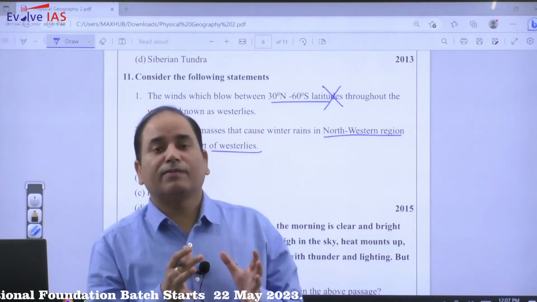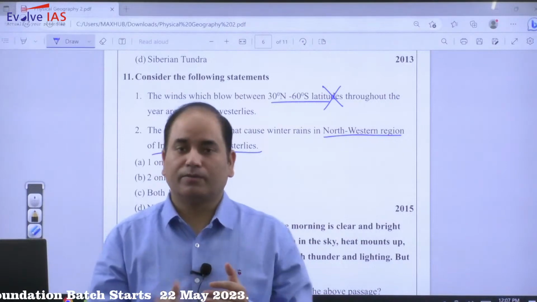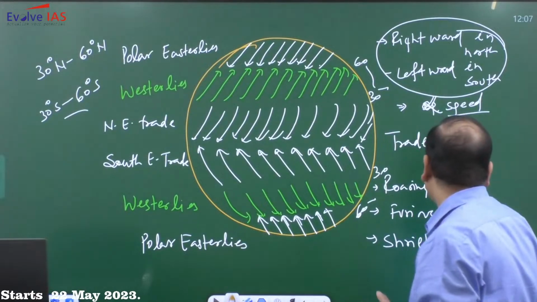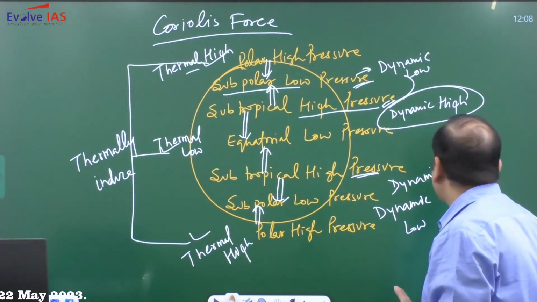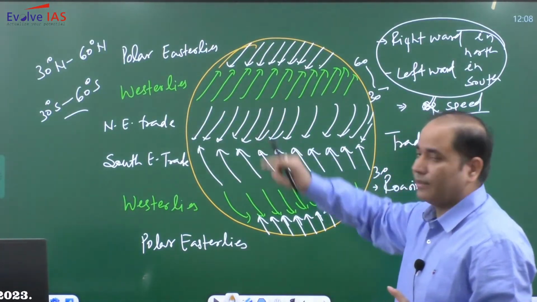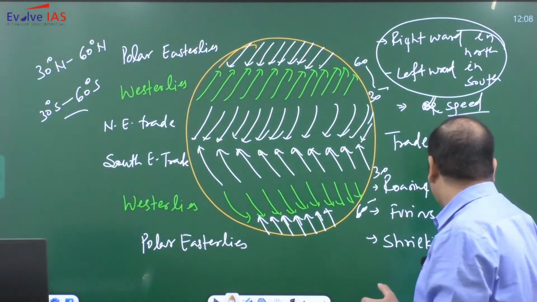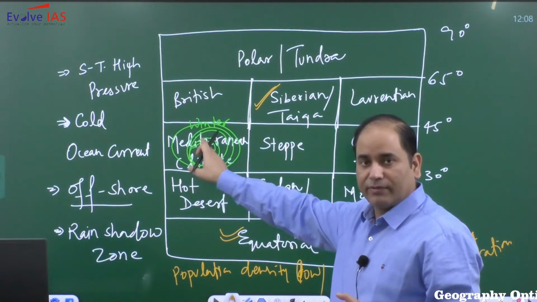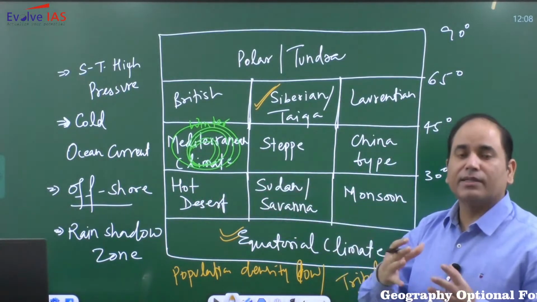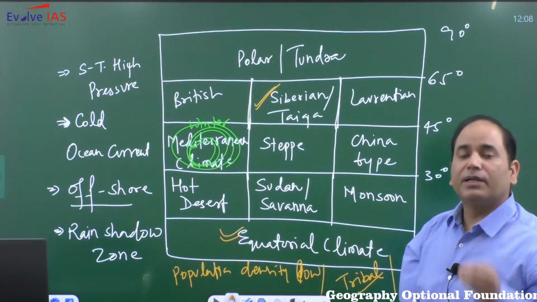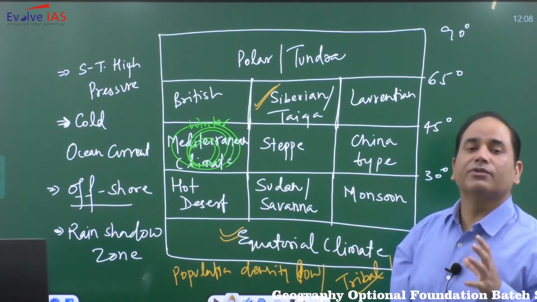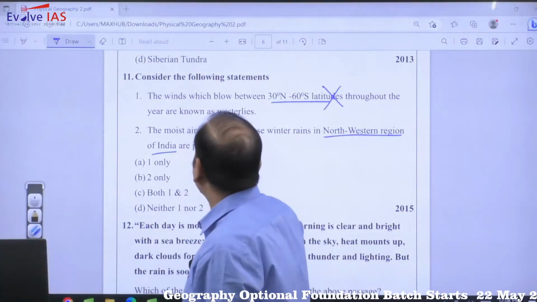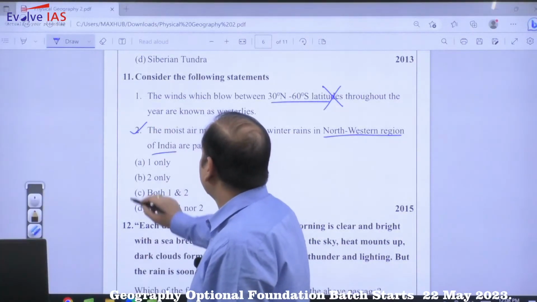Now western disturbances are what? Temperate cyclone. तो western disturbances जो हमारे यहाँ पे rainfall हो रही है, that is nothing but that is associated with this westerly only. यही westerly है आपके मेडिटेरेनियन रीजन में विंटर सीजन में there will be formation of temperate cyclone. जो temperate cyclone बनेगा that will be associated with the westerlies. So yes, this statement is correct. So answer will be B.